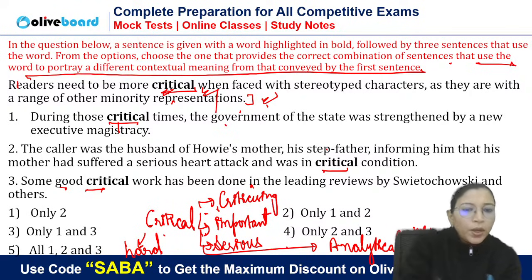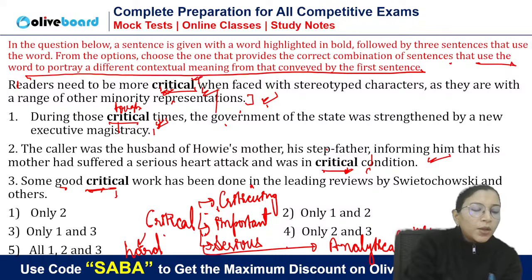Now, during those critical times, tough times, significant times. So is this meaning same? Here we are getting the sense of analytical, but here we are not getting that sense. Now, critical condition, it means serious condition. So this will also go the answer. 1 and 2 will be the answer. Now, third, some good critical work, it means evaluating work. So this is the same meaning, but 1 and 2 are different meanings. So the answer will be 1 and 2.